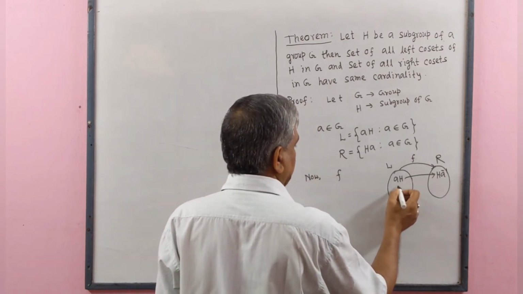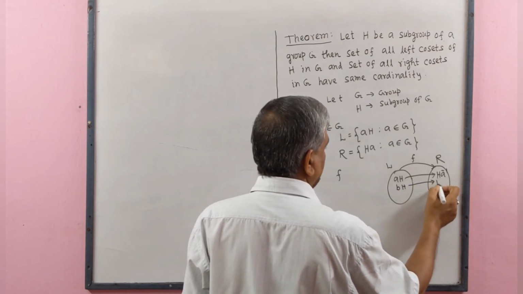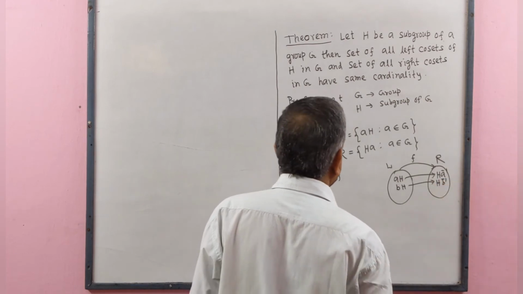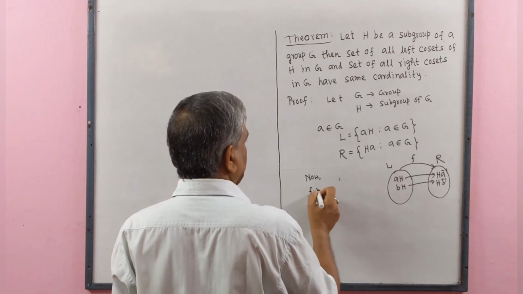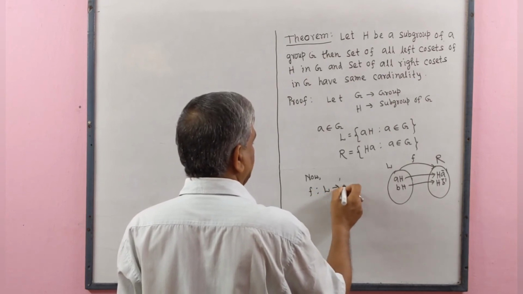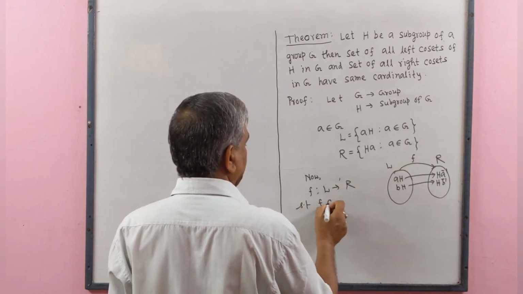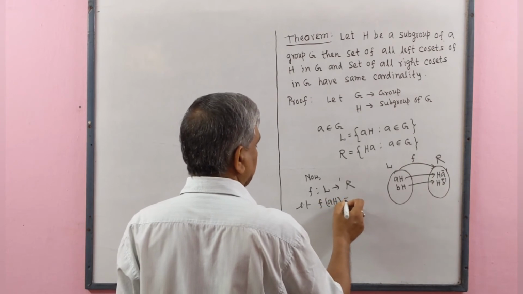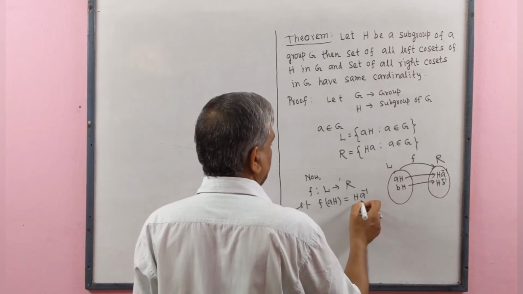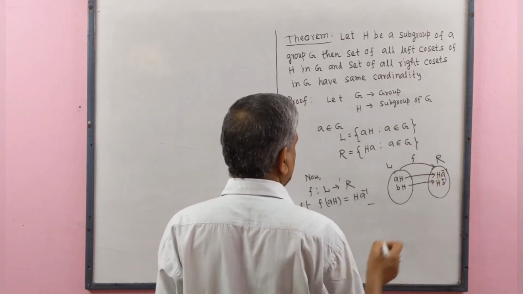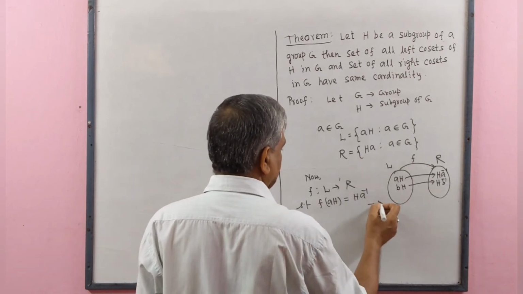If we take bH, then its image will be Hb inverse. Therefore, mapping f is defined from L to R such that f(aH) equals Ha inverse. Ha inverse is the right coset and aH is the left coset. This is number 1.